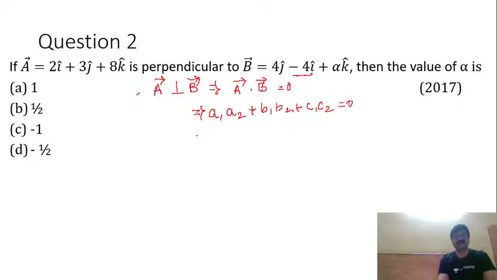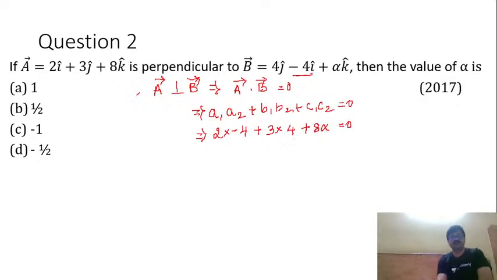So I'll write this as 2 into minus 4, plus 3 into plus 4, because B1 is 3 and B2 is 4, then plus 8 into alpha, so 8 alpha is equal to 0.